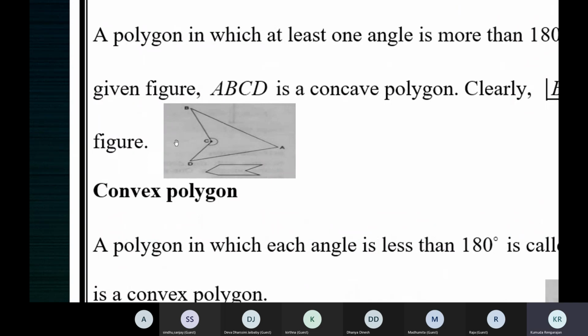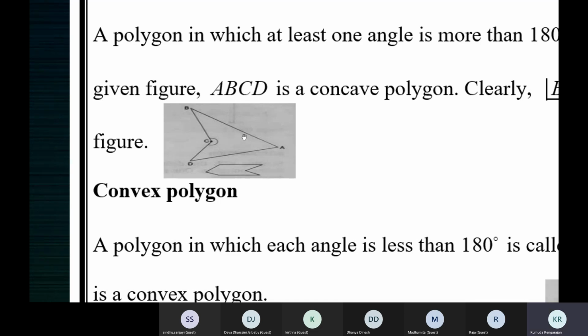So this is the figure which you saw in the earlier slide, wherein AC is a diagonal and BD is a diagonal. When you connect AC and BD, they are the two diagonals of this quadrilateral. This is a quadrilateral because, see here, AB, BC, CD, DA, 4 sides. It's a polygon with 4 sides. If you want to show the diagonals, you must connect A and C, B and D.